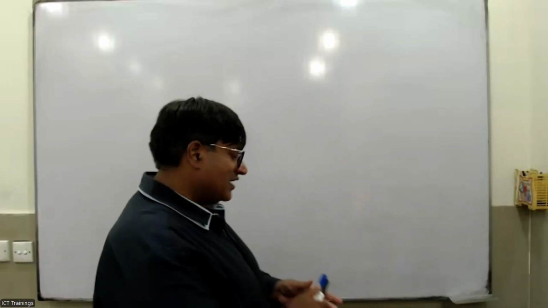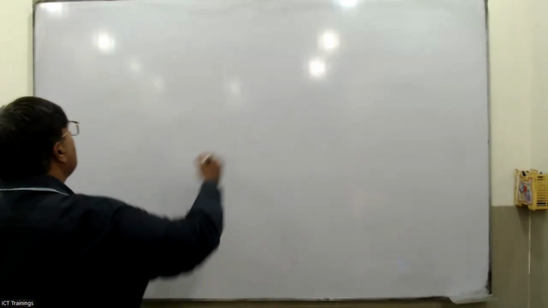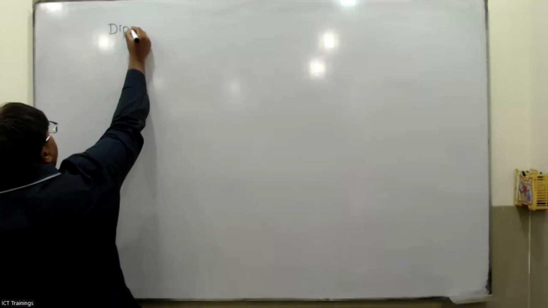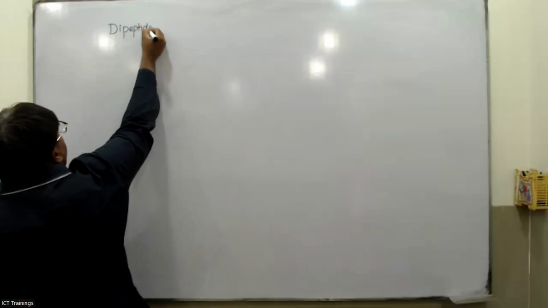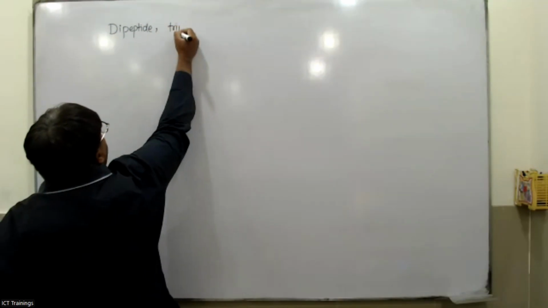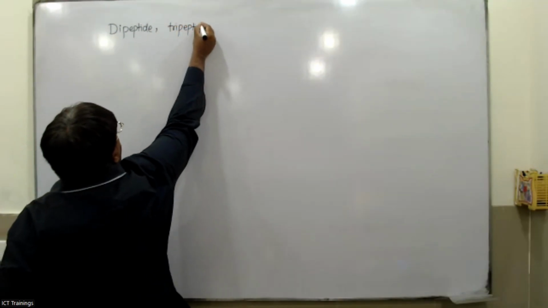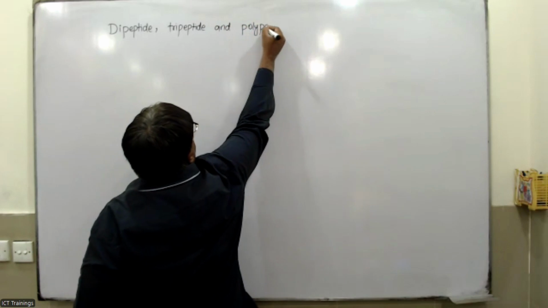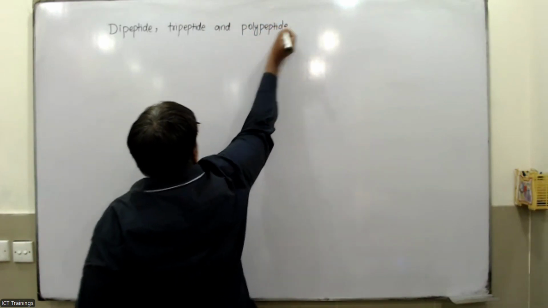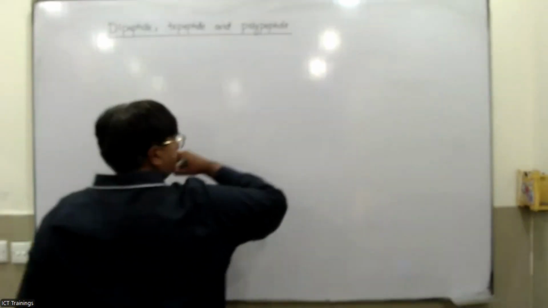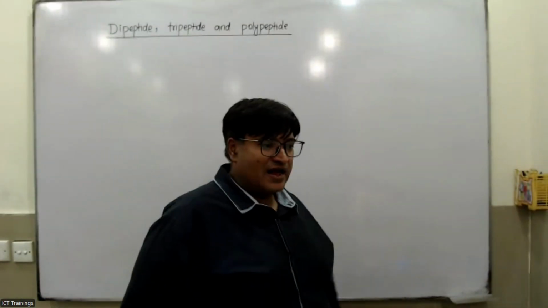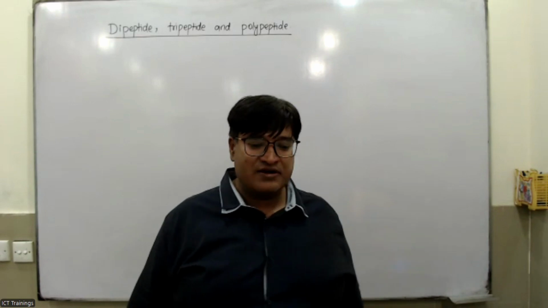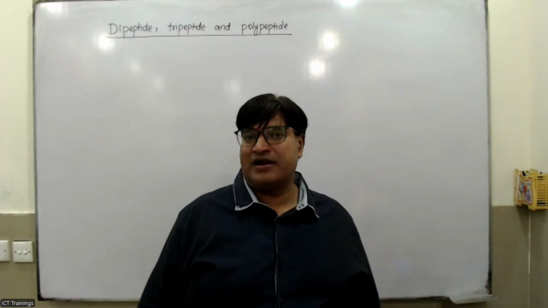So today, a very important thing we are going to start. We are going to start with the dipeptide, tripeptide, and polypeptide. Dipeptide, tripeptide, and polypeptide. We are going to discuss each of them one by one. What is meant by the word dipeptide?